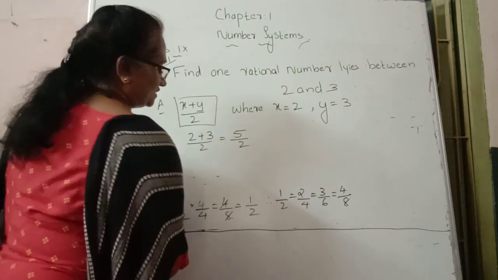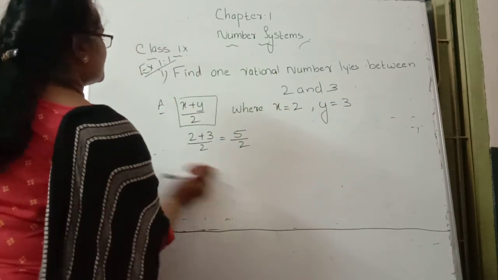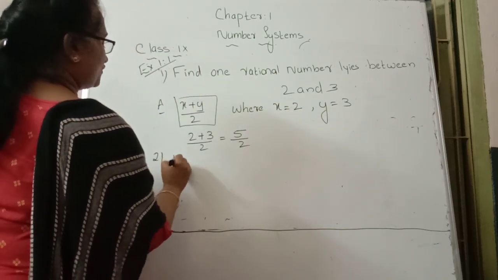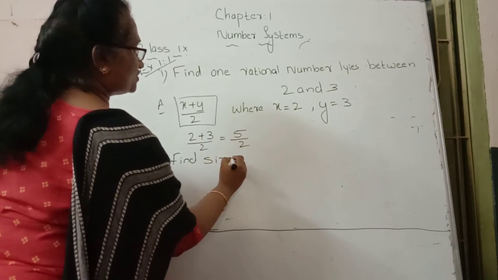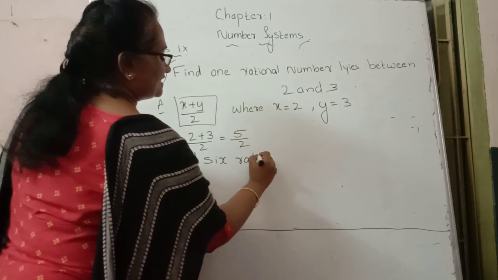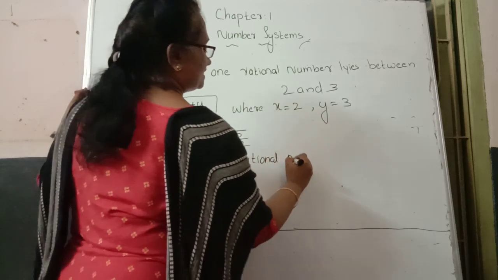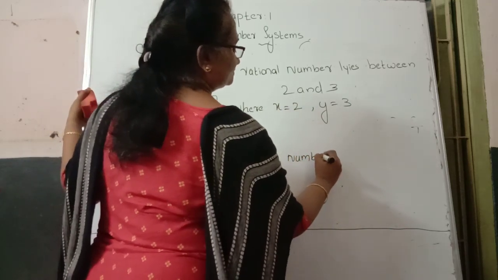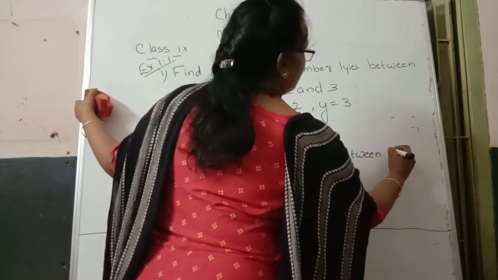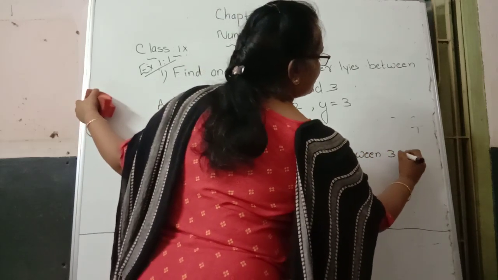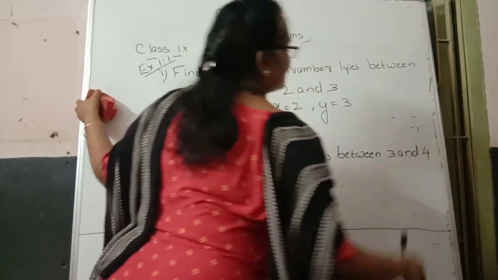Then the next one is another question. Second question: find 6 rational numbers between 3 and 4.